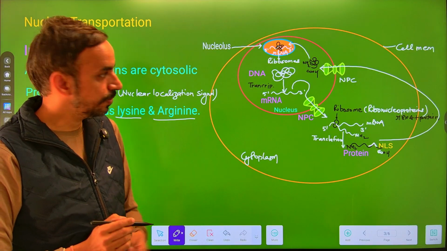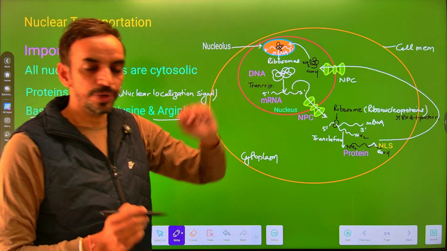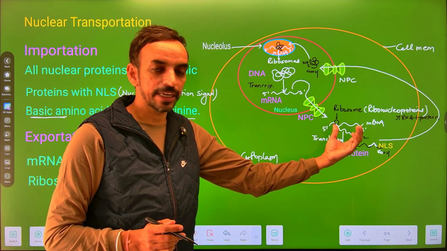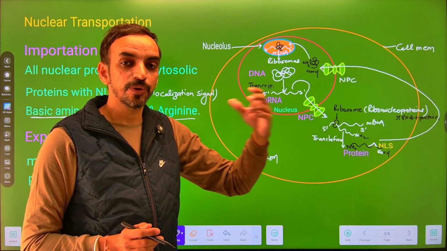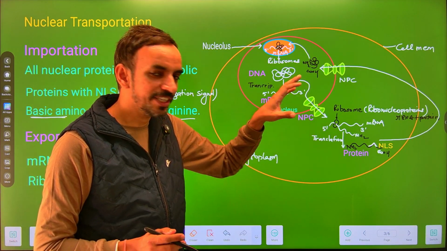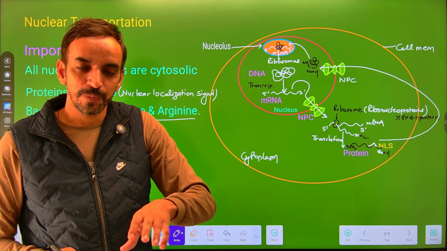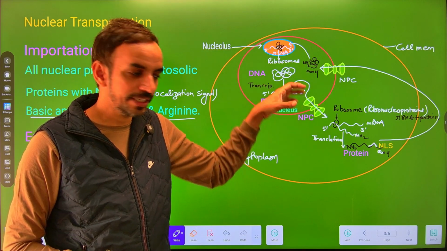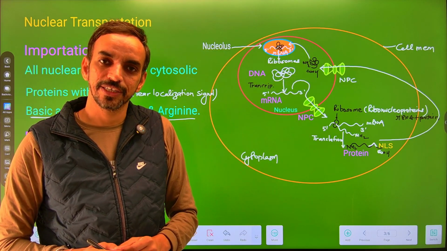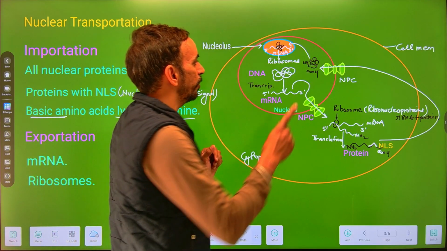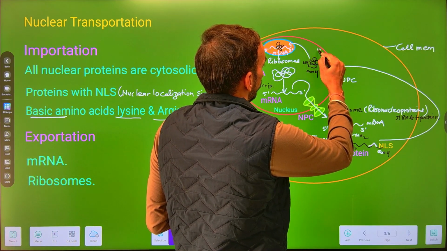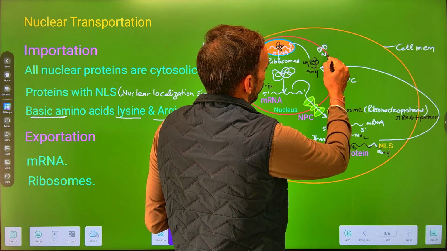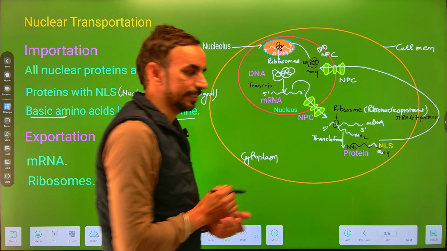Now these ribosomes have to get exported from the nucleoplasm. After assembly, where do these ribosomes have to go? They have to go to the cytoplasm, because the process called translation occurs within the cytoplasm. So the ribosomes have no work inside the nucleoplasm, they function within the cytoplasm. So there is an exportation of these ribosomes, and again the exportation is through the nuclear pore complexes.